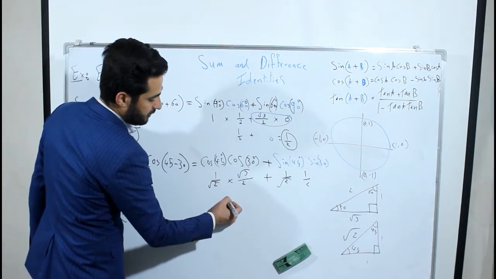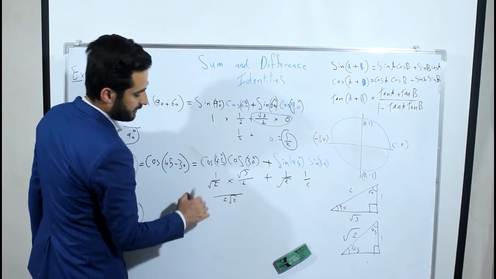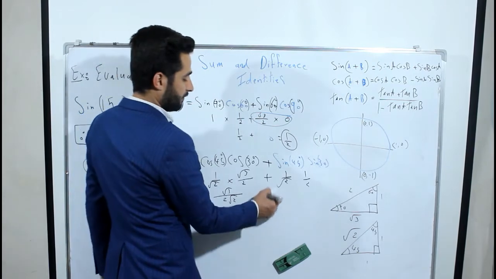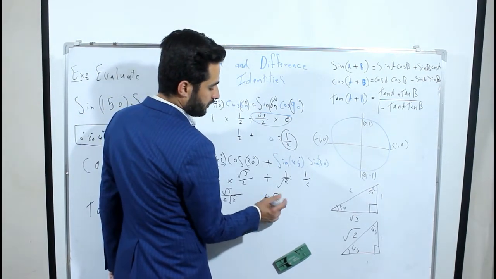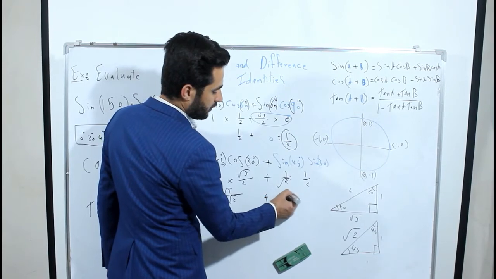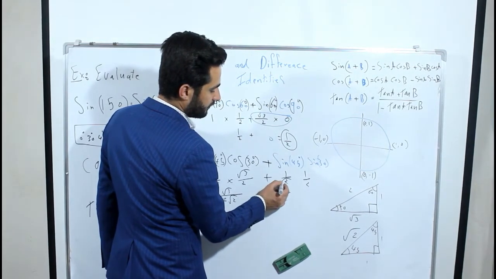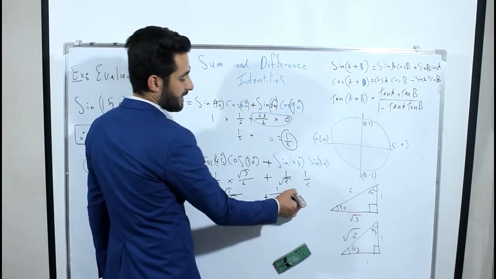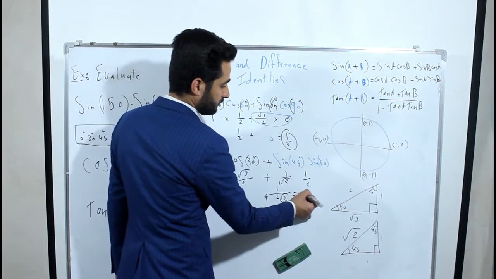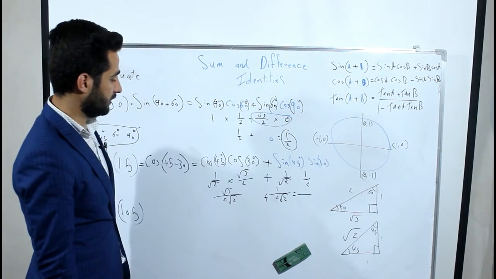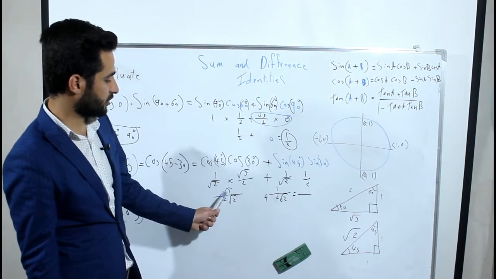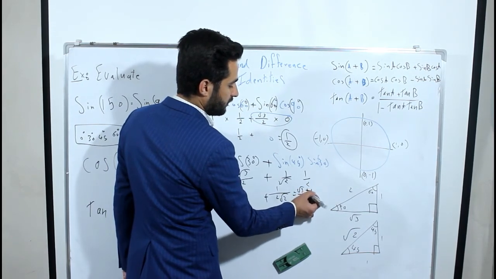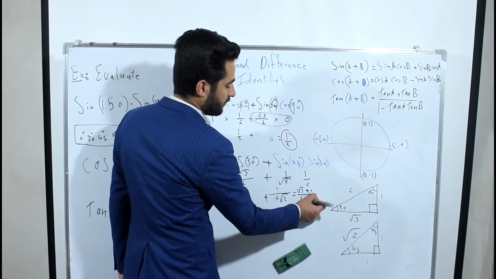It becomes 2 square root of 2 in the bottom, and in the upper one we have square root of 3. For the other one it is the same, 2 square root of 2, and we have 1 on the top. So we have the same denominator, so we can say here square root of 3 plus 1 over 2 square root of 2.